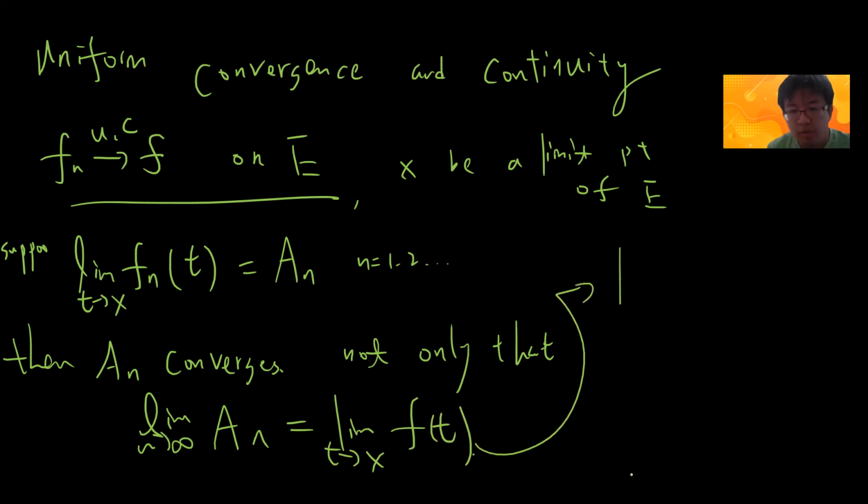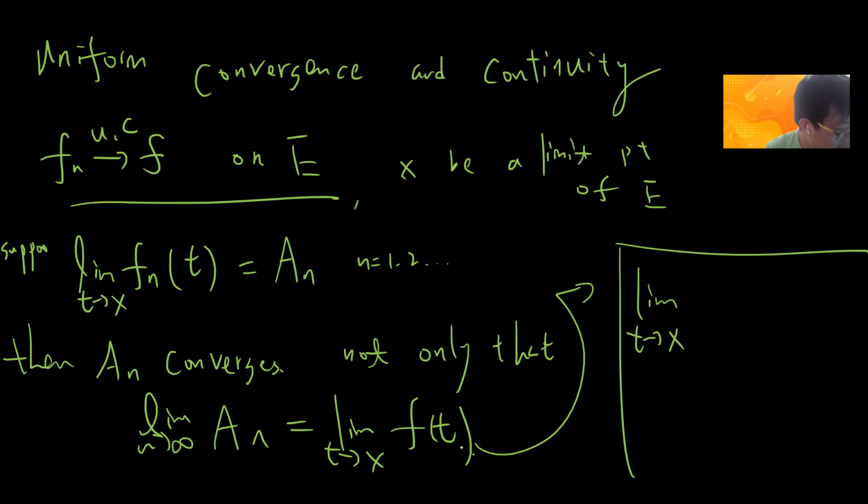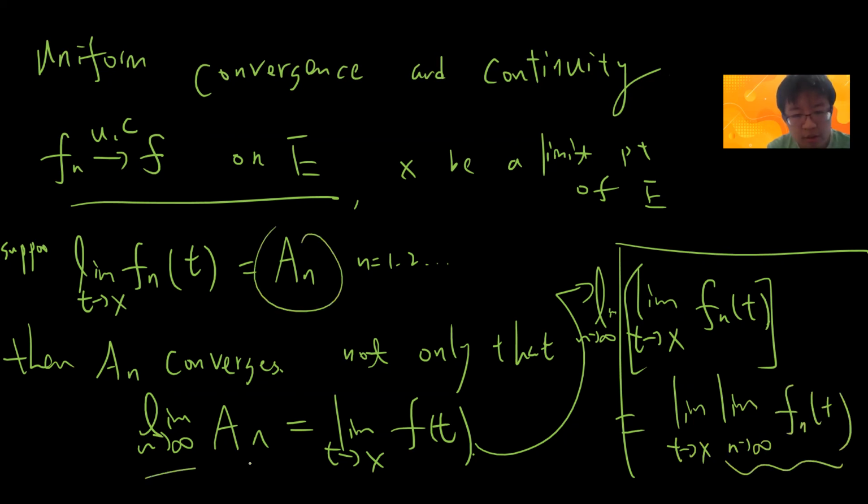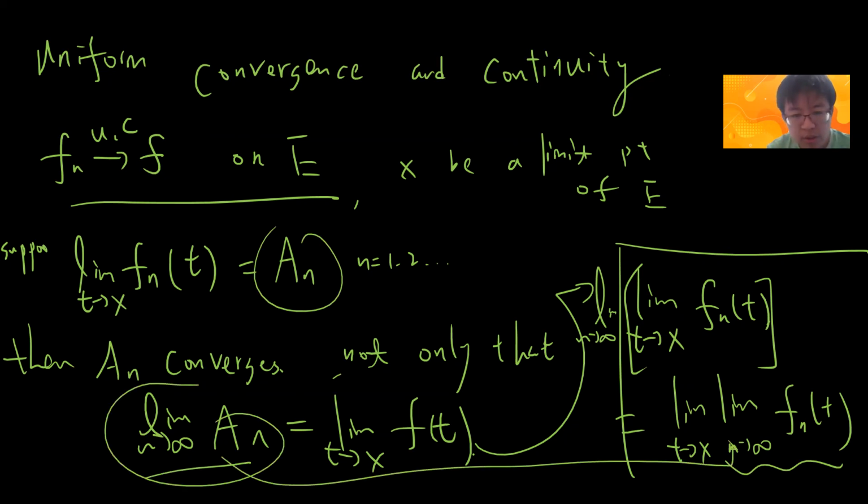Basically this theorem just says that you can write everything as the limit as t goes to x of f(t). What is f(t)? f(t) is basically the limit. So let me write it like this: taking n to infinity is the same as exchanging the limits, so the limit as t goes to x and as n goes to infinity of f_n(t). This is a_n, so this is this term, and this is this term.